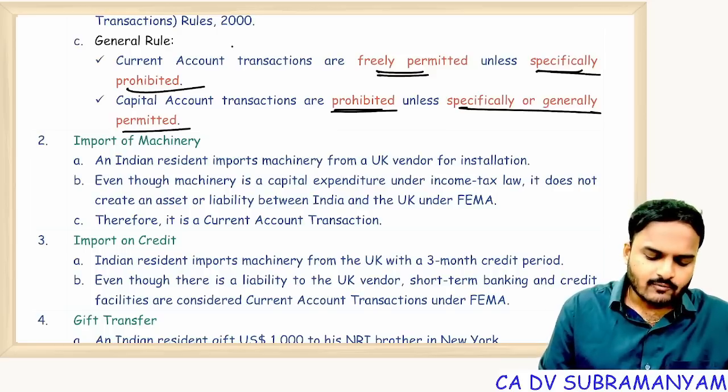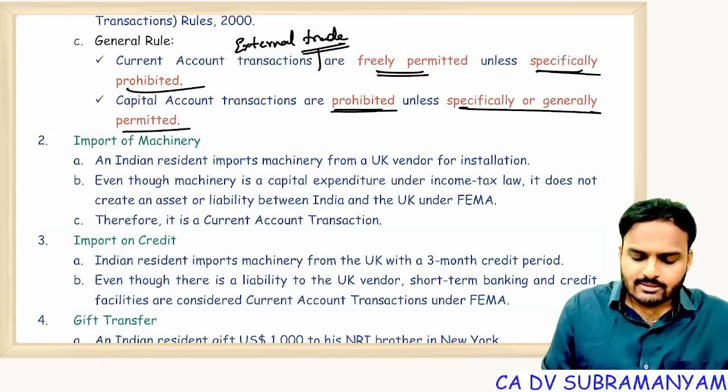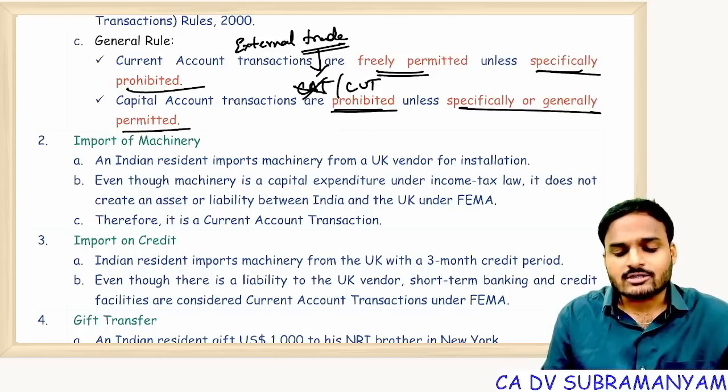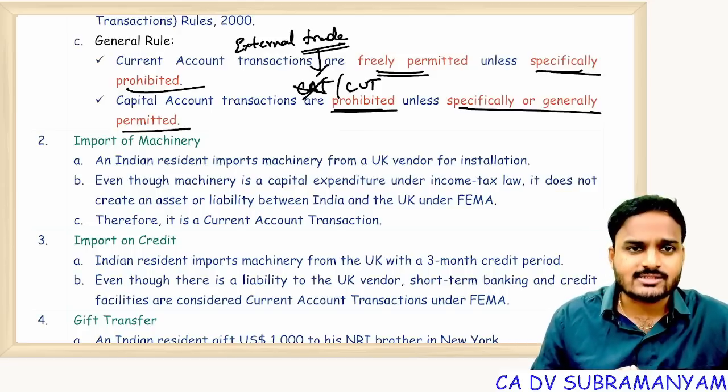Very simple. What is the first key objective of FEMA? To facilitate external trade. Trade transactions mean capital account transactions and current account transactions. I told you, by default, trade transactions, short-term banking facilities, and credit facilities all come under current account transactions.